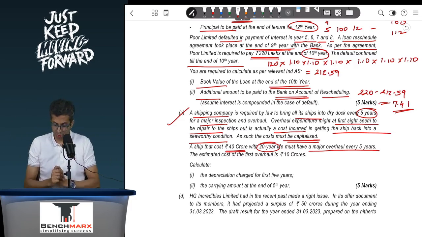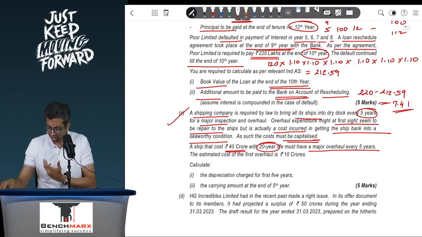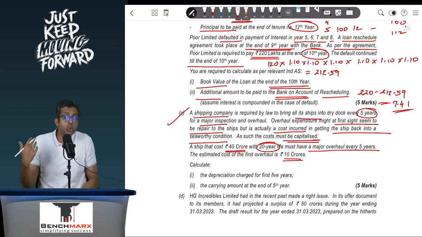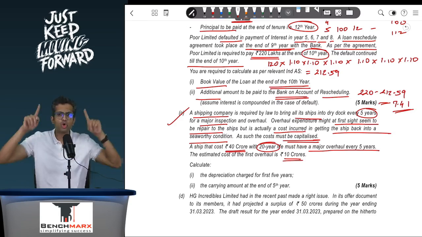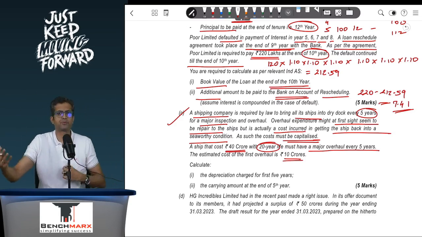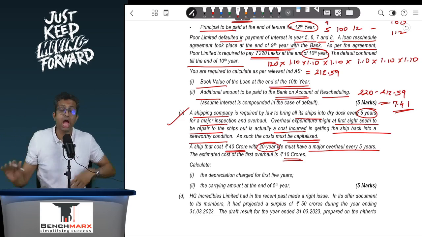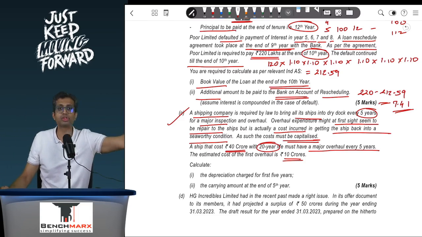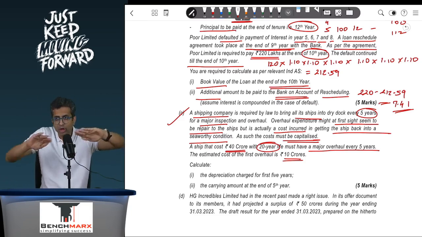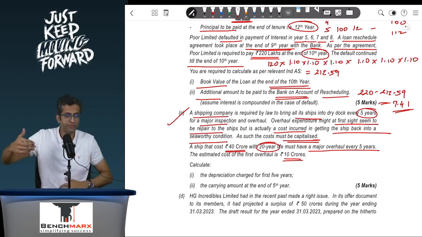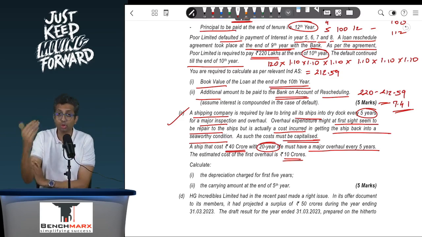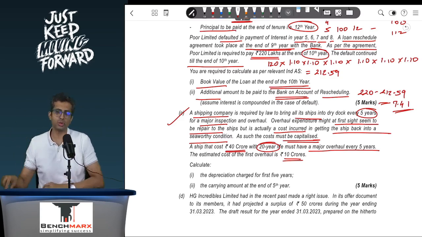Well, the estimated cost of the first overhaul is 10 crores, not 5 lakhs, 10 crores out of which will require probably a so-called replacement after 5 years, and hence don't do 40 plus 10 is equal to 50. You have spent 40 today. Ideally, if nothing was going on, that 40 would have been depreciated over 20 years. However, out of this 40, there would be 10 for which you will have to incur certain expenditure after 5 years, and hence out of that 40, 10 is componentized and will be amortized over a 5-year period, and the remaining 30 over the 20-year period.